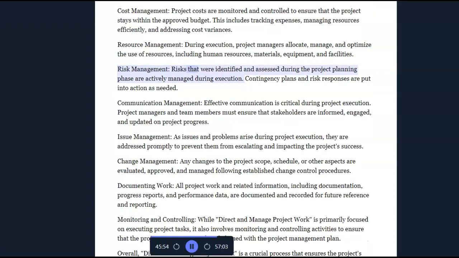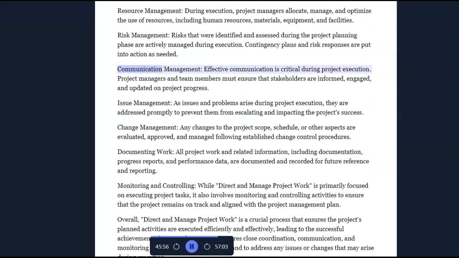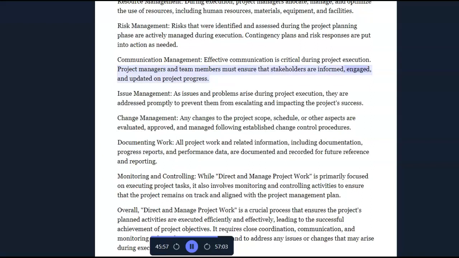Risk management. Risks that were identified and assessed during the project planning phase are actively managed during execution. Contingency plans and risk responses are put into action as needed. Communication management. Effective communication is critical during project execution. Project managers and team members must ensure that stakeholders are informed, engaged, and updated on project progress.